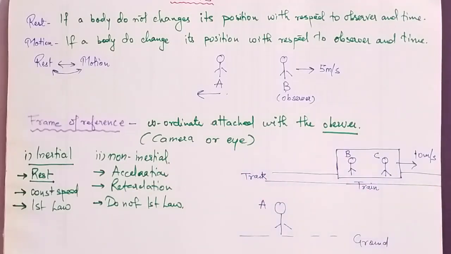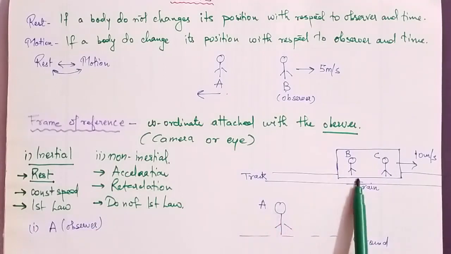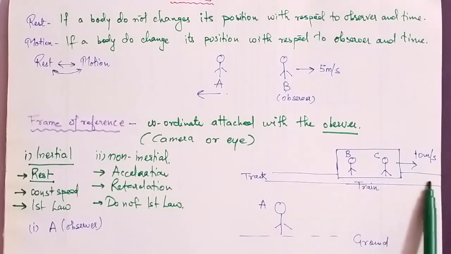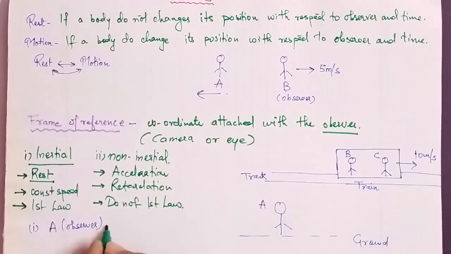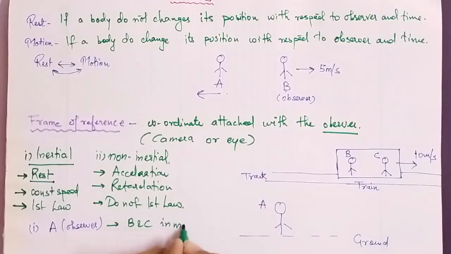Now in the first case, our observer is A, who is watching B and C. What is the conclusion? When A becomes the observer, he watches B and C. As the train is moving on the right-hand side, B appears to be in motion and C also appears to be in motion. So both B and C are in motion according to A.